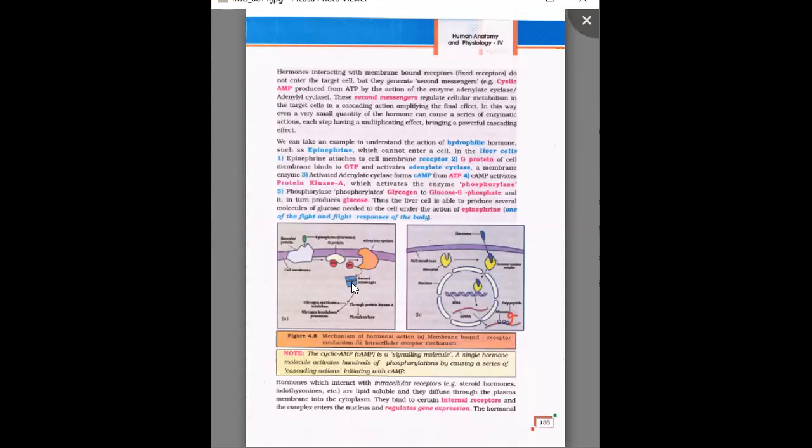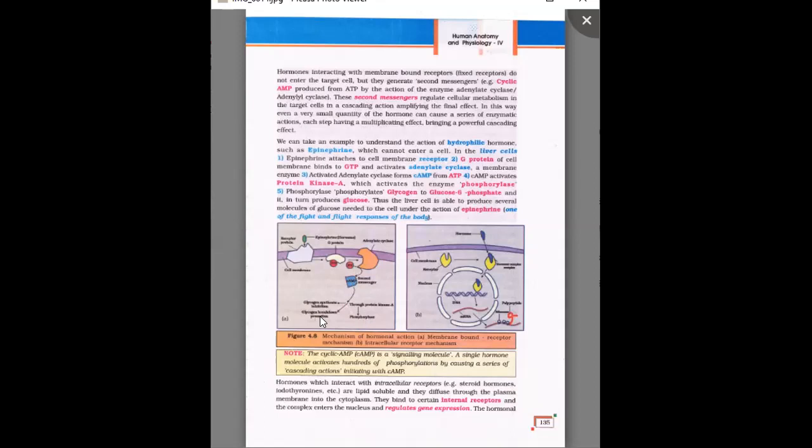Okay, the cAMP activates protein kinase A, which activates the enzyme phosphorylase. Just follow the arrow mark. Then the phosphorylase enzyme phosphorylates the glycogen into glucose 6-phosphate, and in turn it turns into glucose.